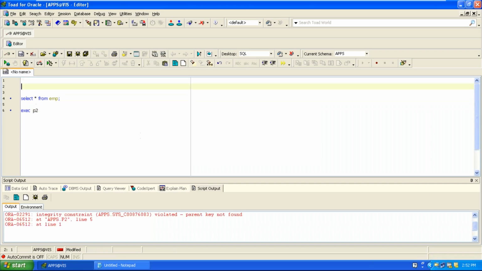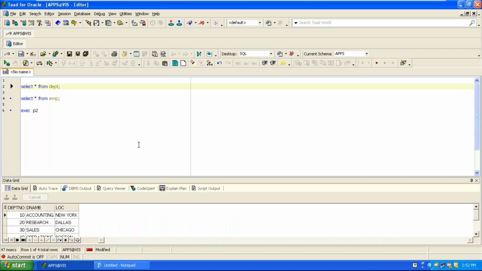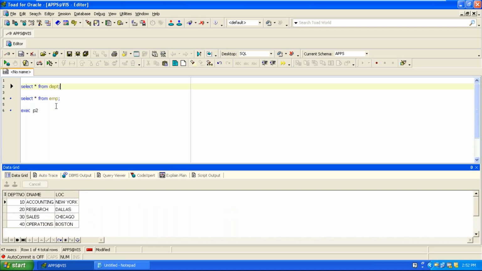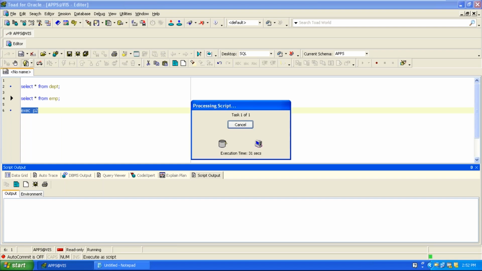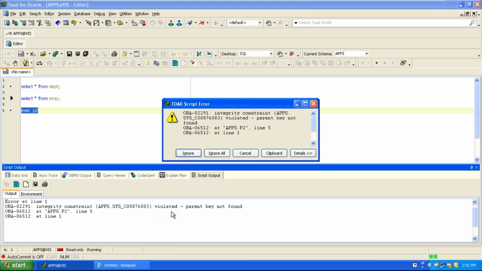It looks like there's a constraint. What is the parent key violation error we are getting? Integrity constraint, parent key not found at line number 5.